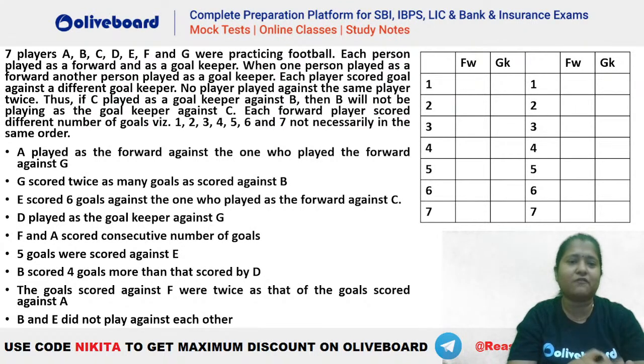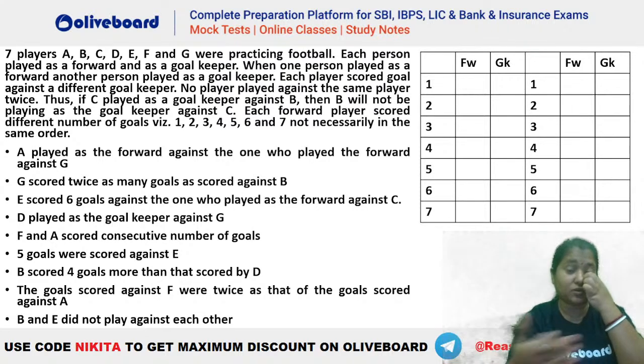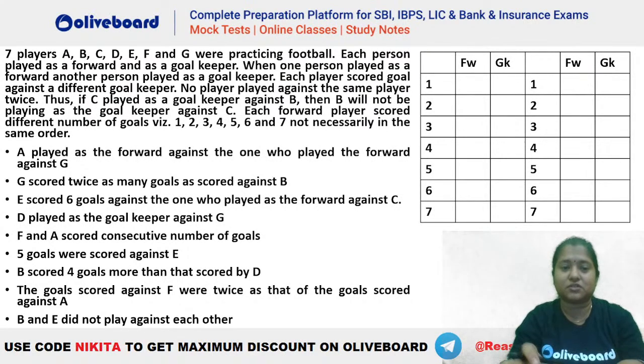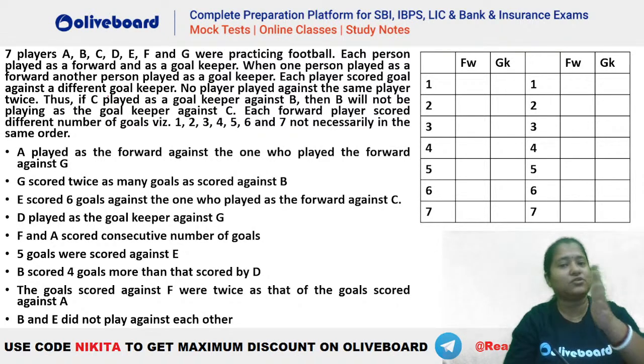So when somebody is the forward, another will be trying to मतलब रोकने की कोशिश करेगा, गोल नहीं करने देगा. ठीक है. Now one person plays as a forward, another plays as a goalkeeper. Each player scored goals against a different goalkeeper, right? So one person cannot be a goalkeeper for two persons. So you can see that we have to take A to G as forward players and A to G as goalkeepers here.